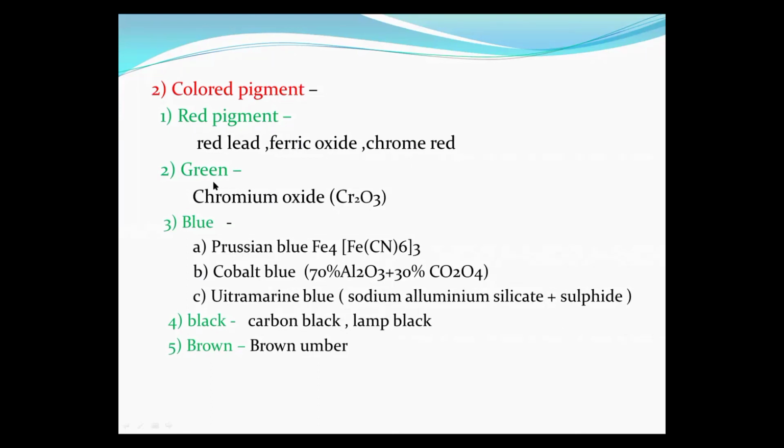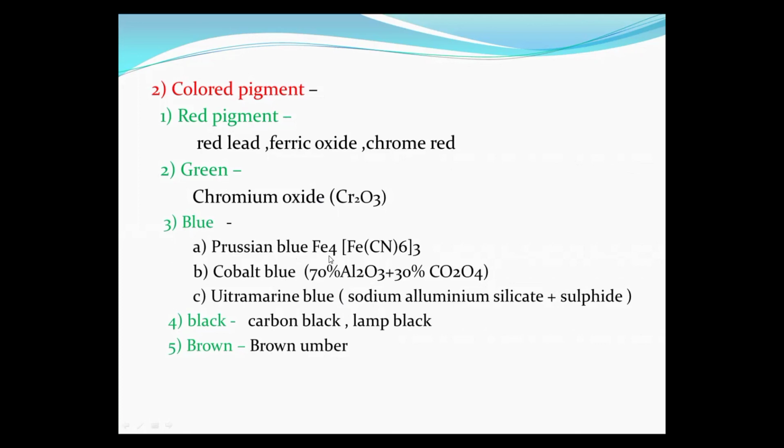Second color pigment is the green, and this green colored pigment is chromium oxide. Its formula is Cr2O3, and this chromium oxide is added in the paint film, which gives green color to the paint film. Next colored pigment is the blue, and these blue colored pigments are Prussian blue, cobalt blue, and ultramarine blue.